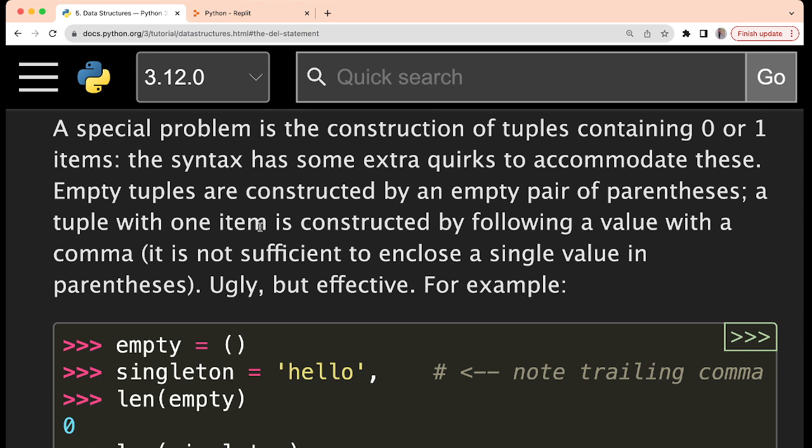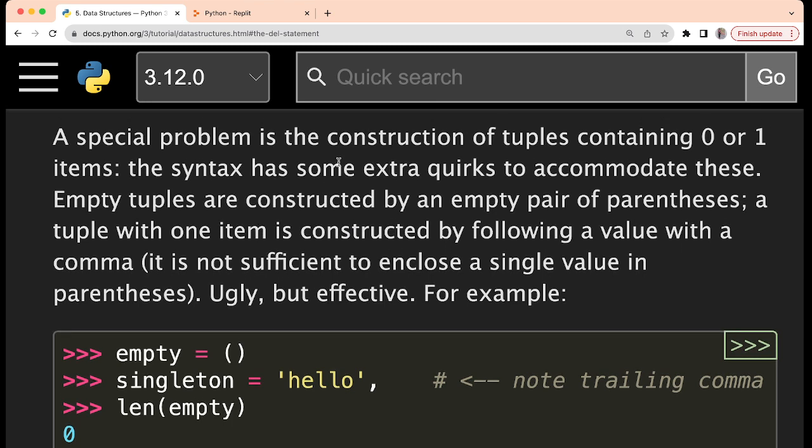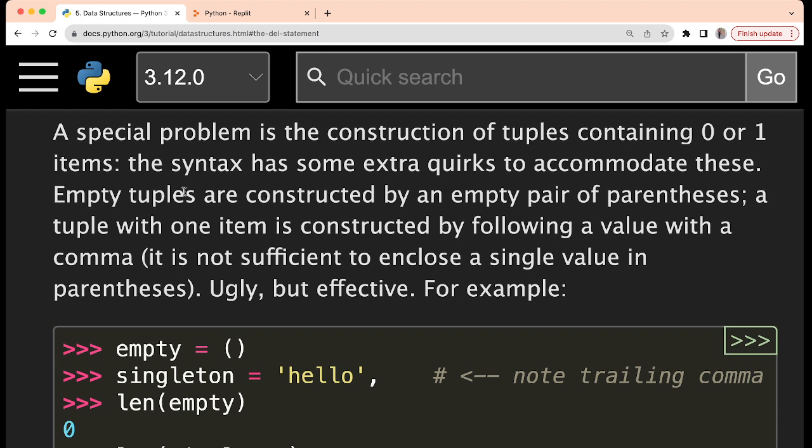Now, a special problem is there in the construction of tuples which contain 0 or 1 item. If you want to create an empty tuple, or a tuple which has only 1 item, in that case you have to take very special care. That we will discuss. The syntax has some extra quirks to accommodate these.